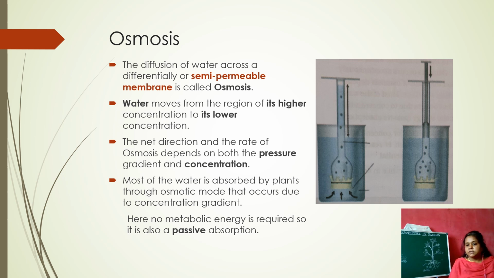In most plant cells, the movement of water from cell to cell is through osmosis. No metabolic energy is required, so it is also called passive absorption. No energy is utilized here, so it comes under the passive type of absorption.